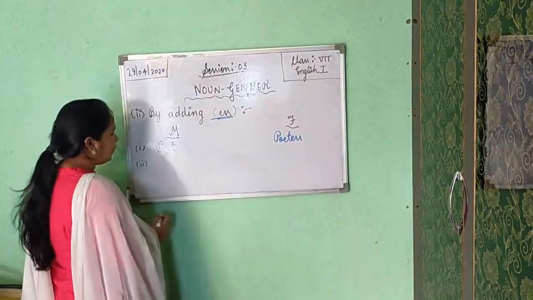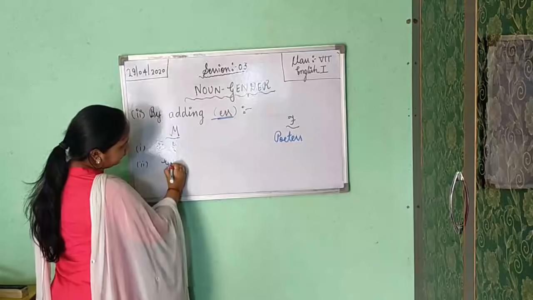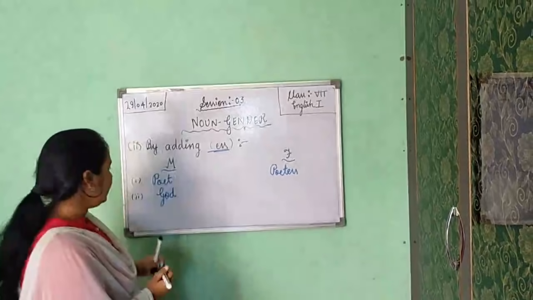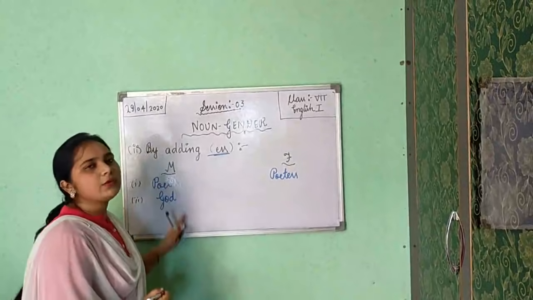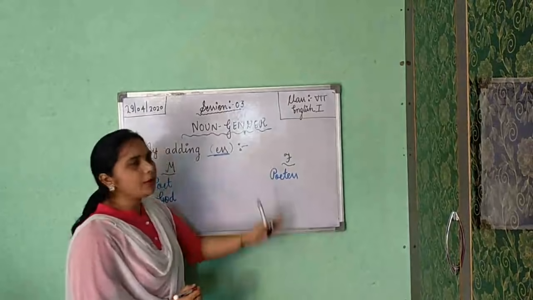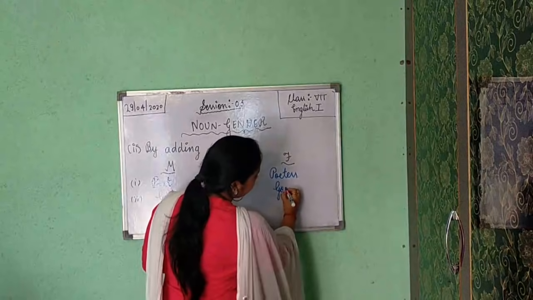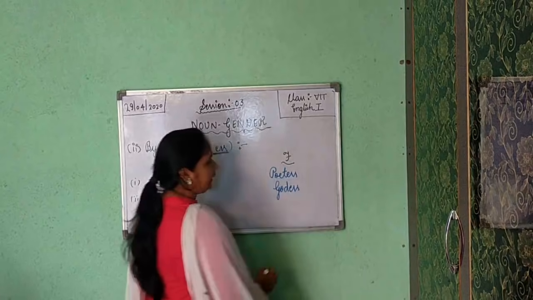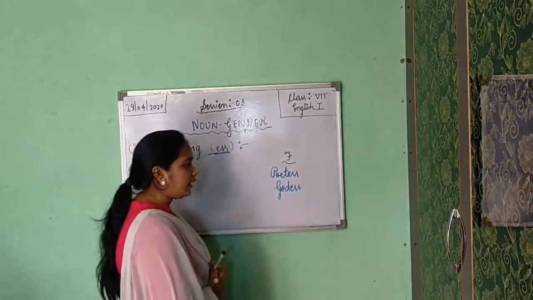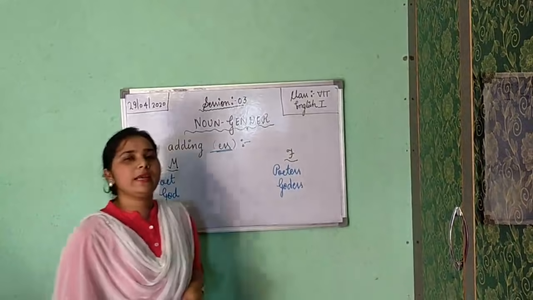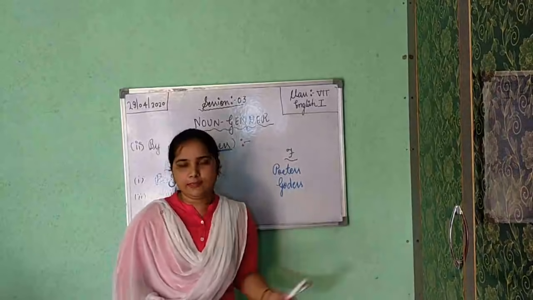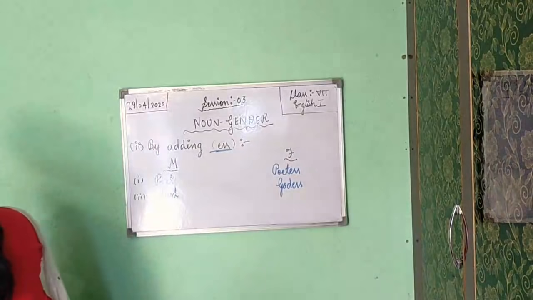Now the second example is God. God is your masculine gender. But if we want to find the feminine gender of God, so we will simply add E double S. Okay. Here you will get G-O-D-E-double-S. And you are getting here feminine gender.